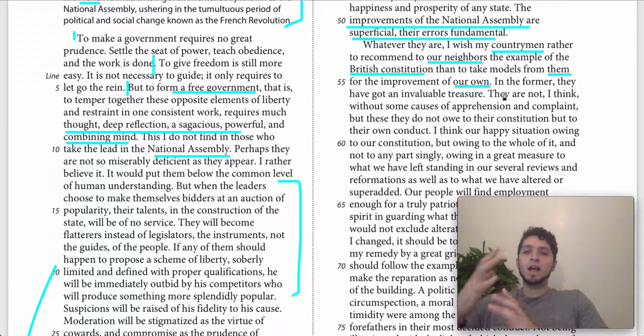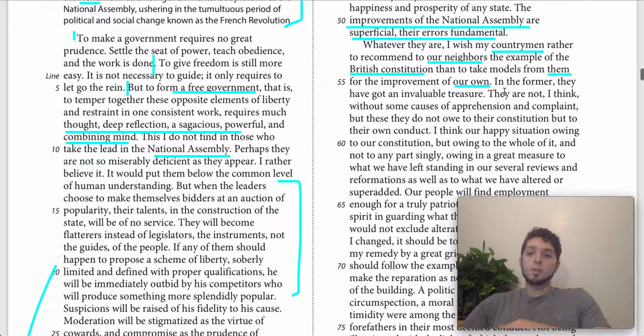So it's a little challenging to unwind because you have a lot of pronouns here, and it's hard to track what's being said about what. But essentially, this is Burke saying, instead of the British looking at the French and their new government and saying, yeah, we should do something like that, what his countrymen, the British, should do is recommend or advocate that the French adopt a constitution like their own, or at least look at their constitution as a model for their own.